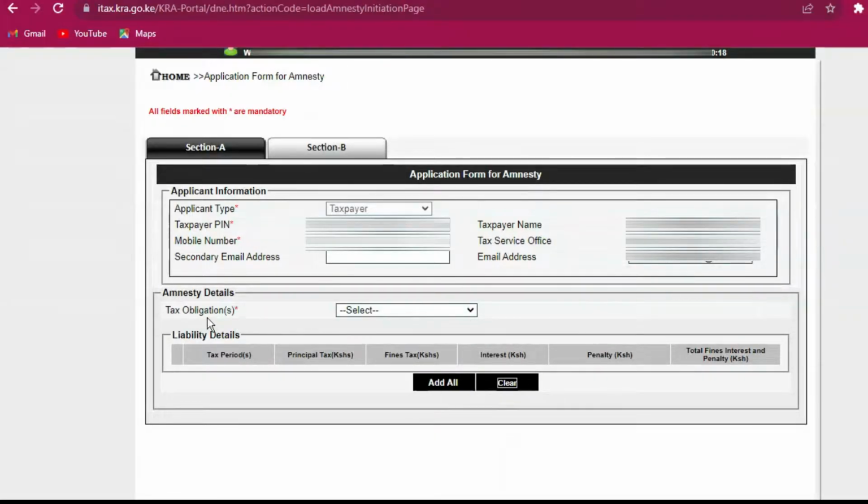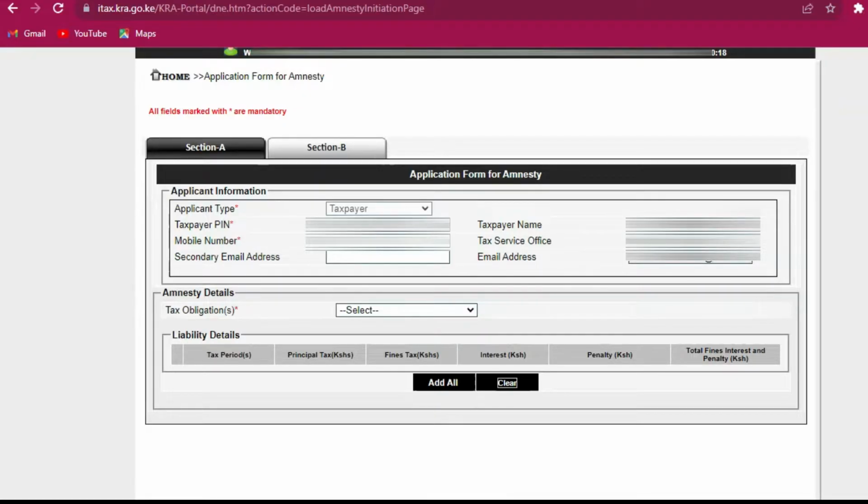You're supposed to feed in the amnesty details, and the first thing you need to feed is the tax obligation. We are going to start with income tax company, but we have also the VAT on services imported, income tax withholding, income tax transmission of messages, CGT, income tax amnesty, DST, income tax shipping.